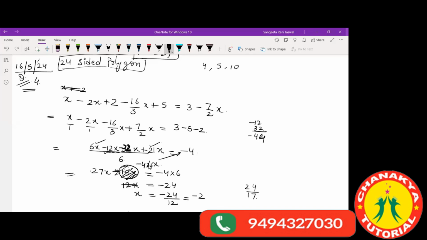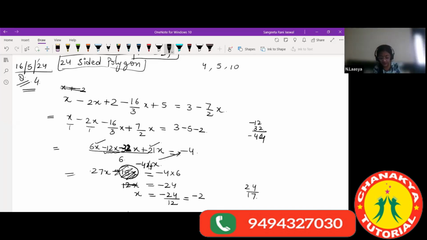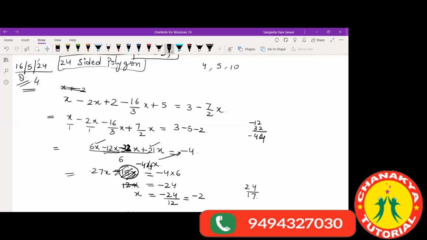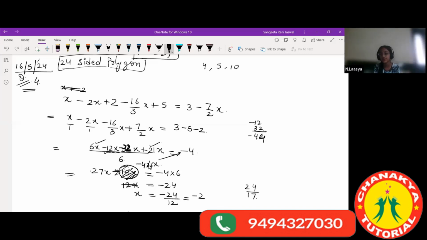What happened, ma'am, in the first step is we can separate the variables, the x variables on one side and the numbers on the other side. You can take the x out also, keep the x outside, and add the numbers: all the x variables on one side, all the normal numbers on the other.